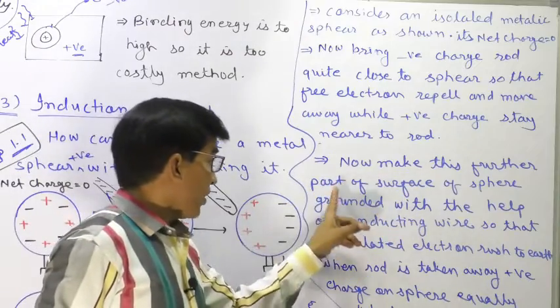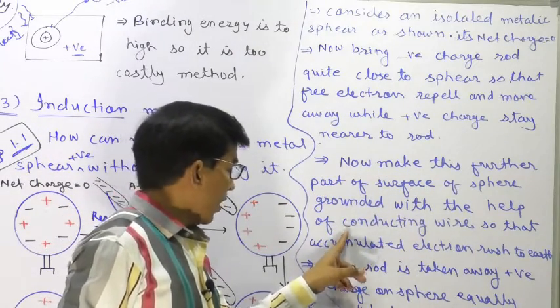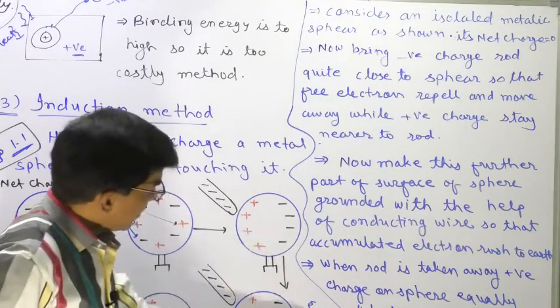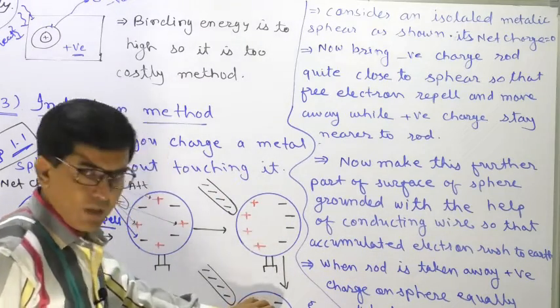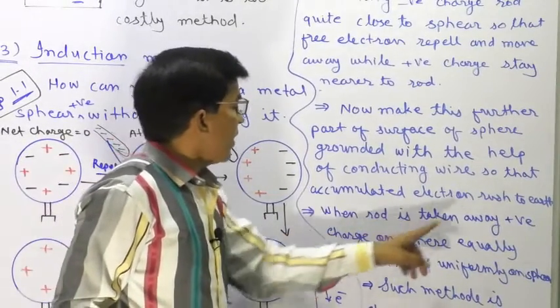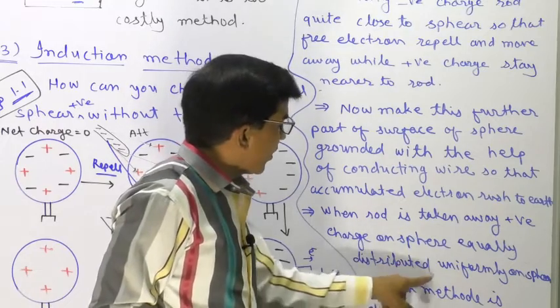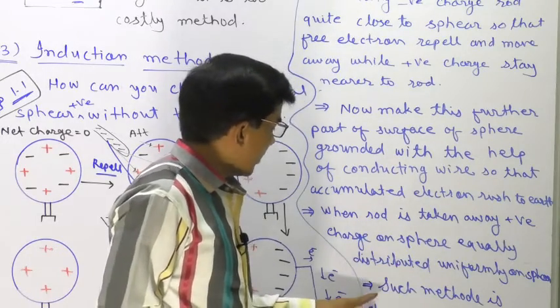Now make the further part of the surface of the sphere grounded with the help of a conducting wire. This is the phenomenon which I have already discussed. When the rod is taken away, the charge on the sphere is equally distributed uniformly.